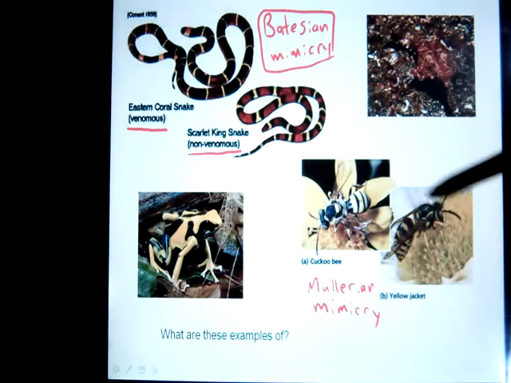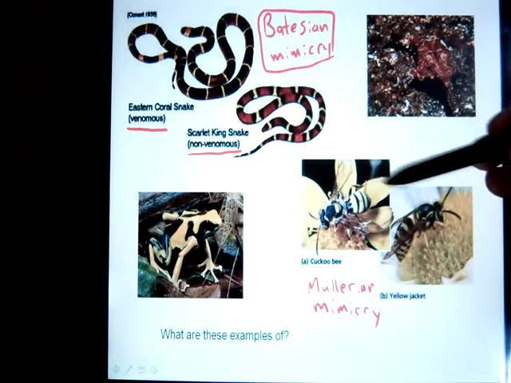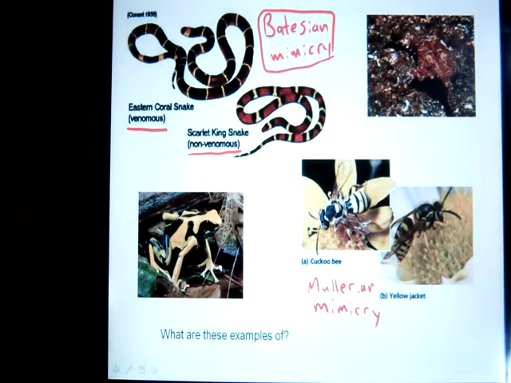Now down here we have what's called Mullerian mimicry. And the difference is, again, we've got two species that resemble each other, but in this case both of these species are dangerous. So if you were a bird and you saw either a cuckoo bee or a yellow-jacket wasp and were silly enough to try to eat it, you might get stung, and you would know for the future to stay away from that guy because it could hurt trying to eat it.